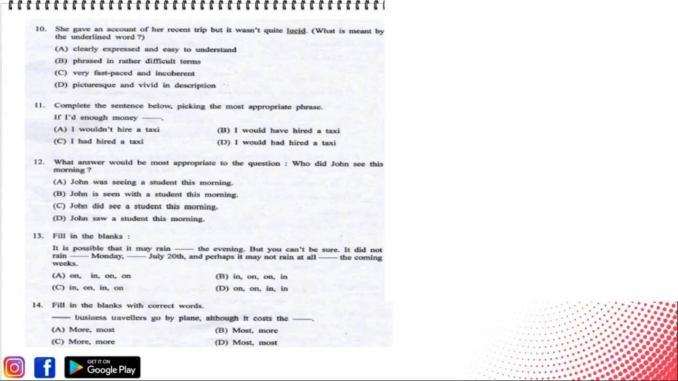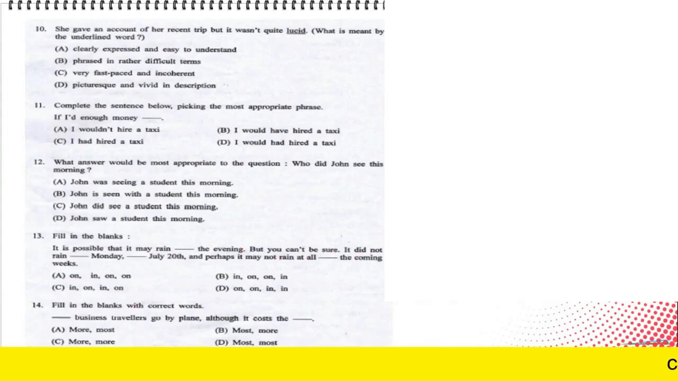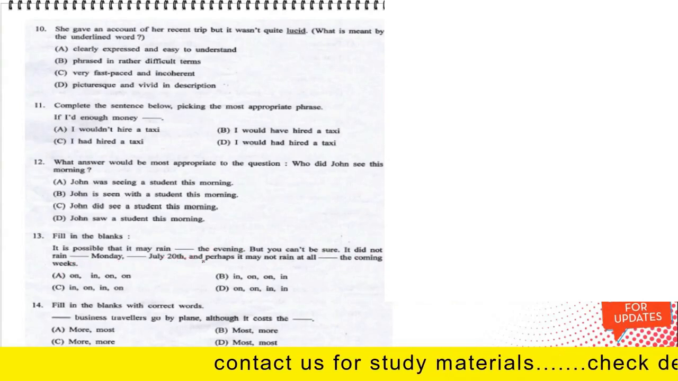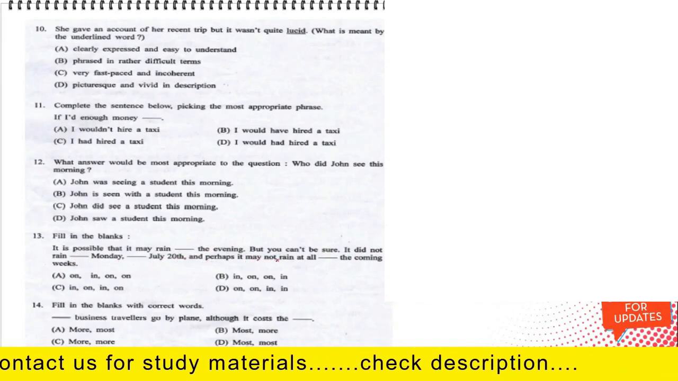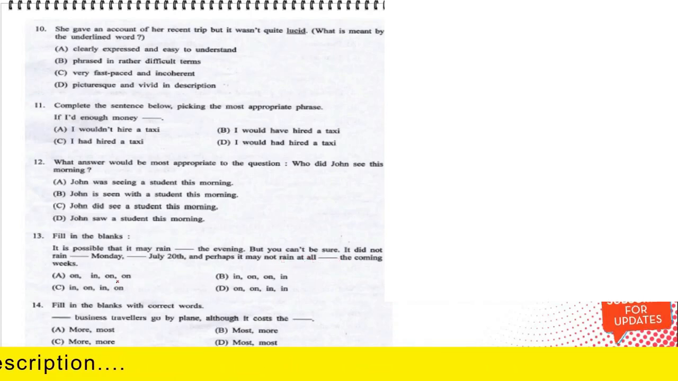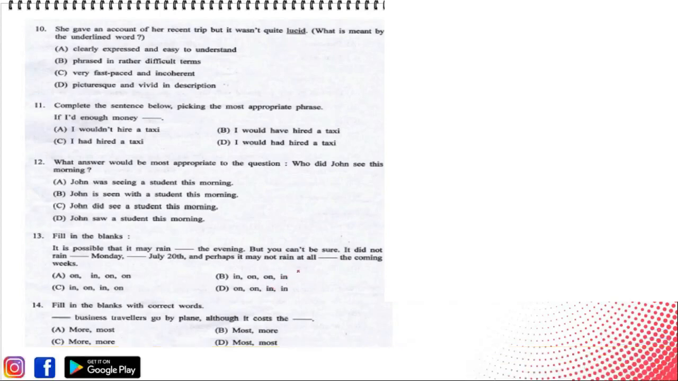Next, it is possible that it may rain blank the evening, but you can't be sure. It did not rain blank Monday blank July 20th, and perhaps it may not rain at all blank the coming weeks. We need to use the appropriate prepositions in correct order and we have to select them from the options given.